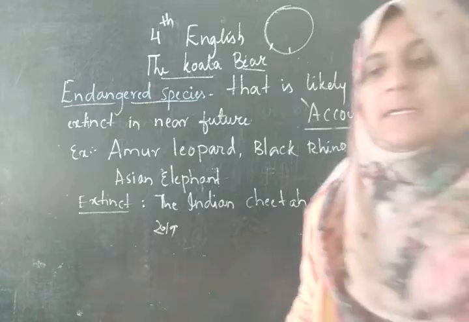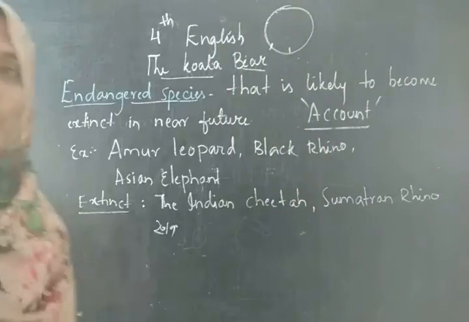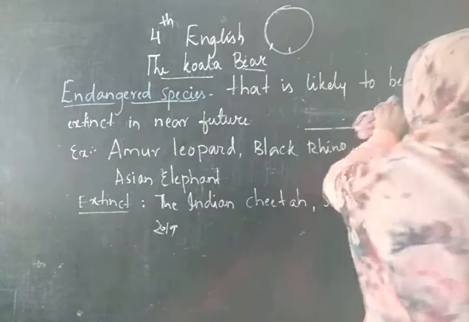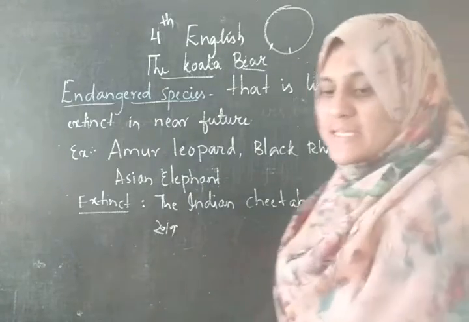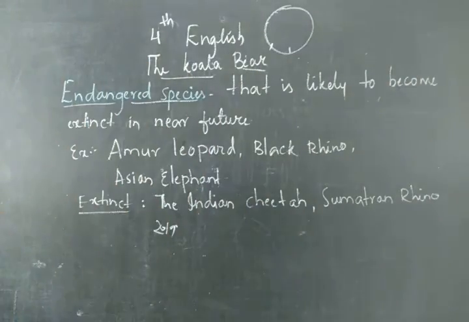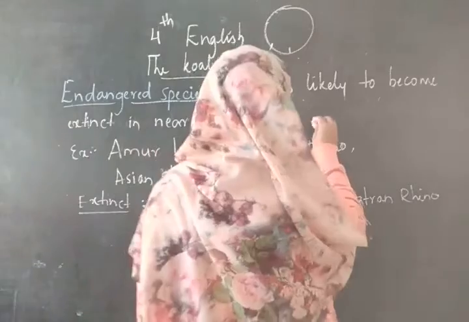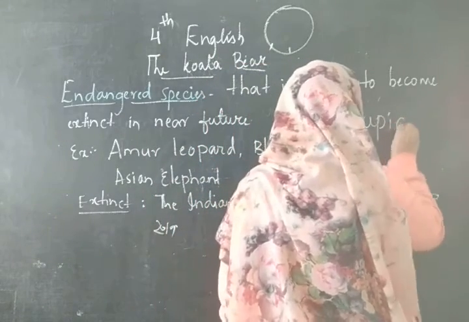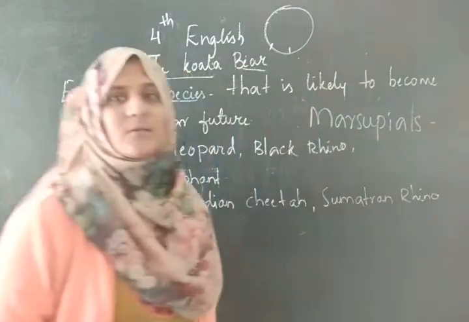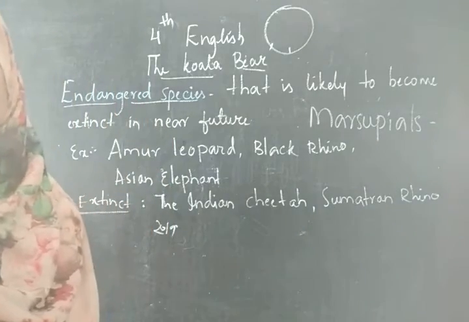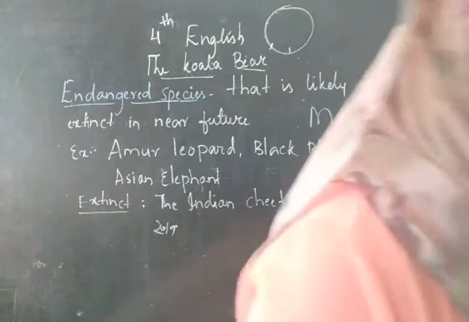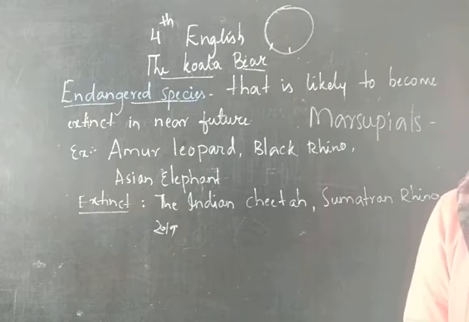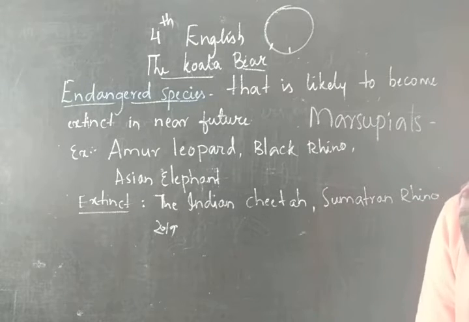Now, there are a few words you have to understand before we start the class. One is endangered species, one is extinct, and another is marsupials. Marsupials are animals whose females, like the koala, have pouches in which they keep their young ones.